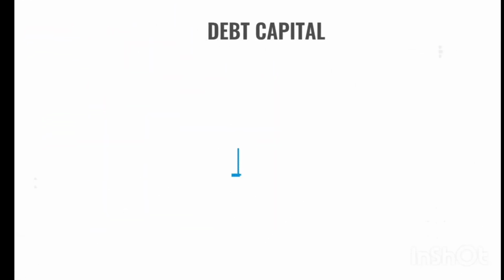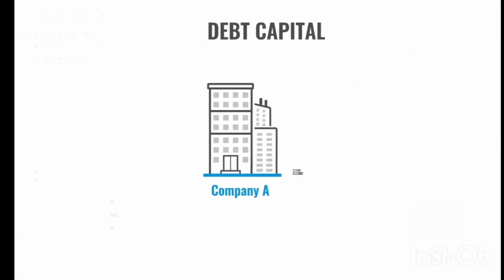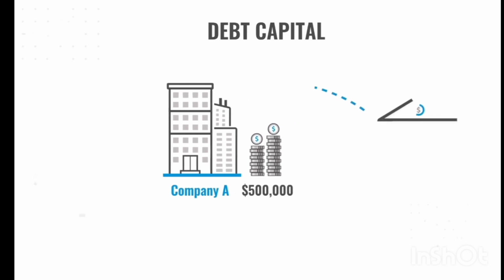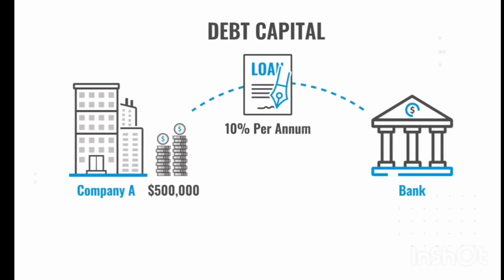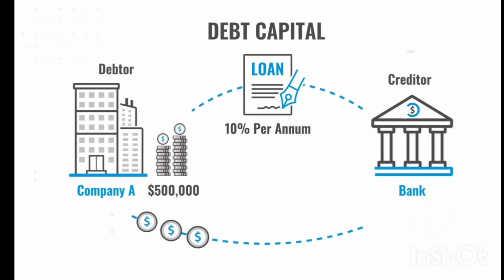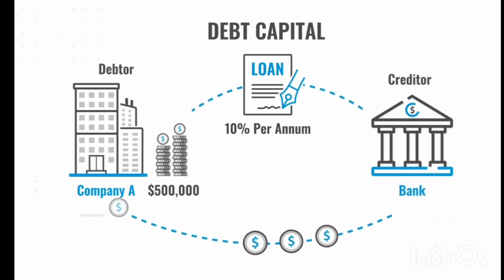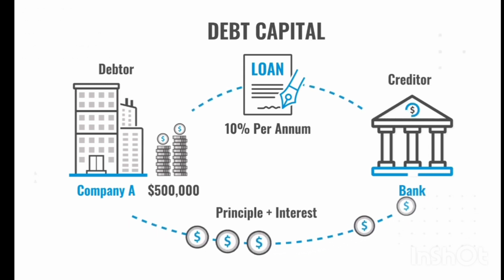Debt capital. Company A raises $500,000 through a loan from a bank at 10% per annum. Here the bank becomes the creditor, and Company A the debtor. Company A has to make regular repayments of principal plus interest to the bank over the loan term.